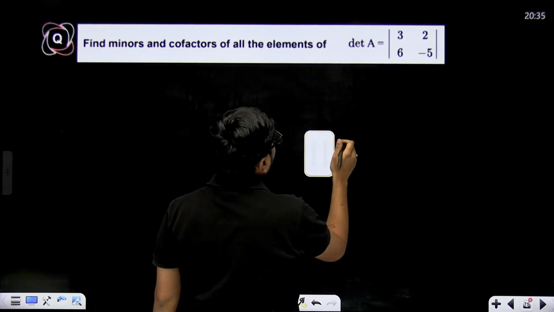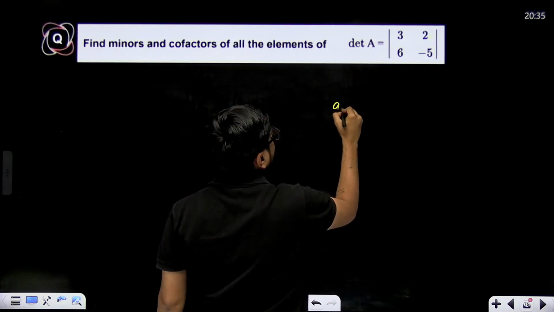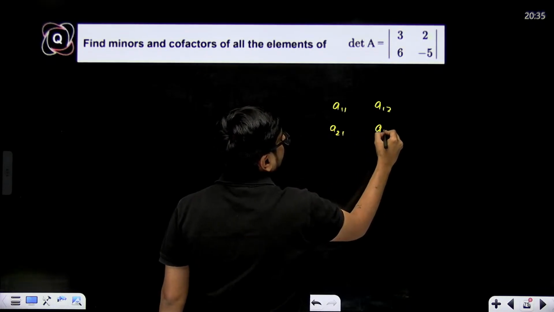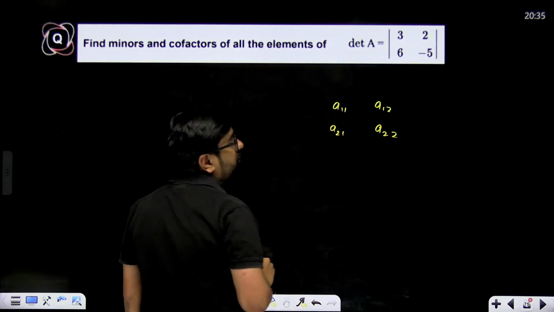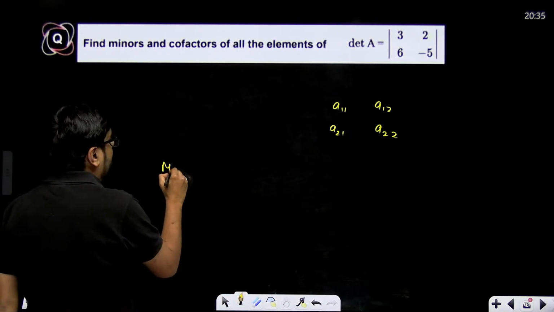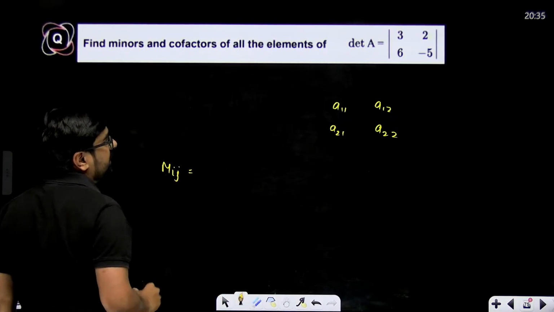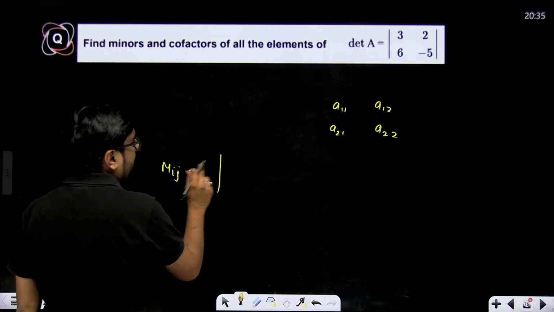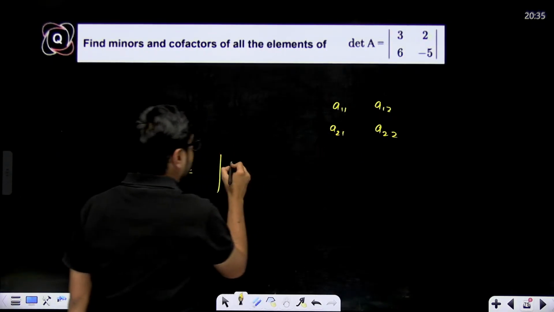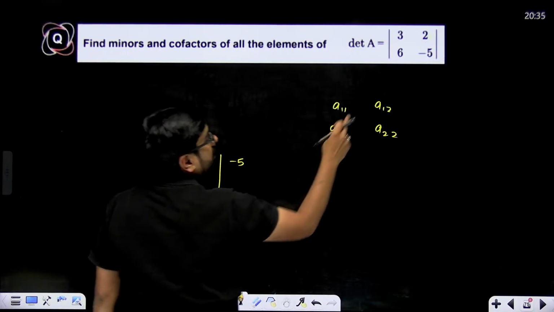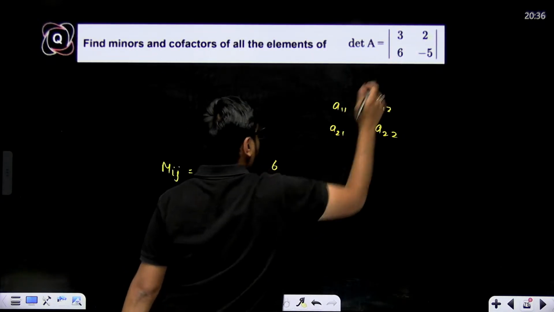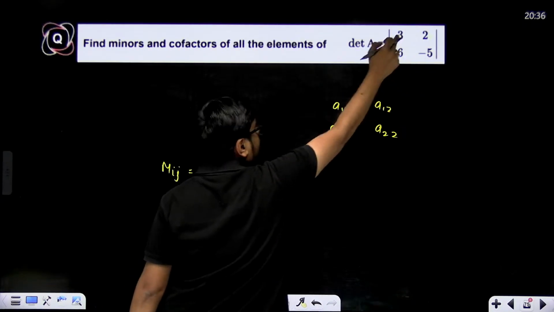Write the minor and cofactor elements. So A11 we have, A12 we have, A21 we have, A22 we have. Minors of, let's say Mij, we are just writing the minors. So minor of A11 will be this one, hide this and this, so minus 5. Correct? For this one, minor will be this. For 6, minor will be 2. And for minus 5, minor will be 3.